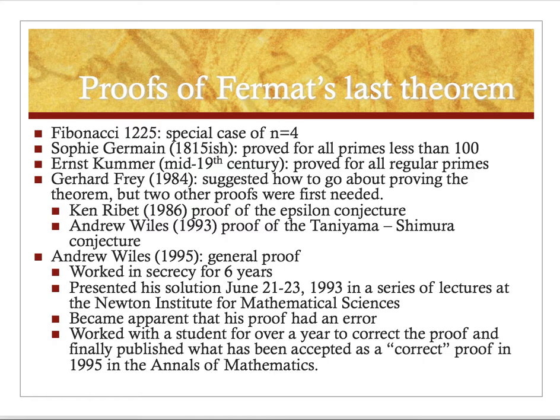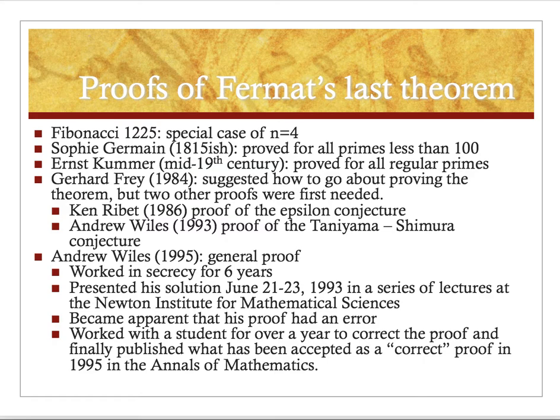Gerhard Frey suggested how to go about proving the theorem, but two other proofs were needed first. One was the epsilon conjecture, and the other was, and I'm going to say it wrong, the Taniyama-Shimura conjecture. The first one was proven in 1986 by Ken Ribet. And Andrew Wiles, who I've mentioned to you before, is the one who actually proved Fermat's Last Theorem.